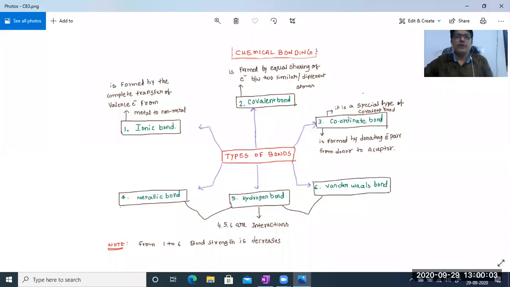Today I'm going to explain chemical bonding, first part: the types of chemical bond. So let us start. Students, let us start the new topic today, the types of bonds.